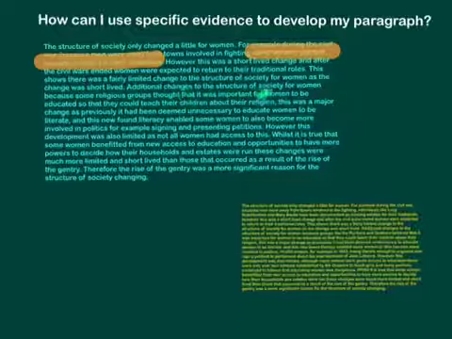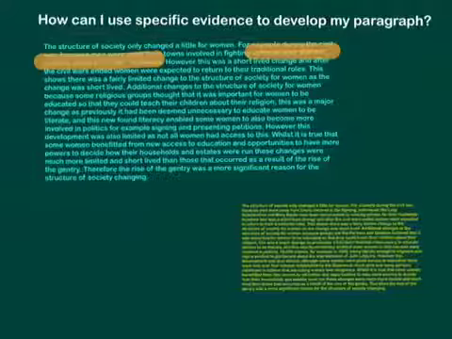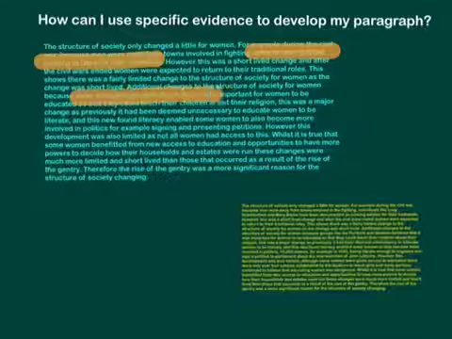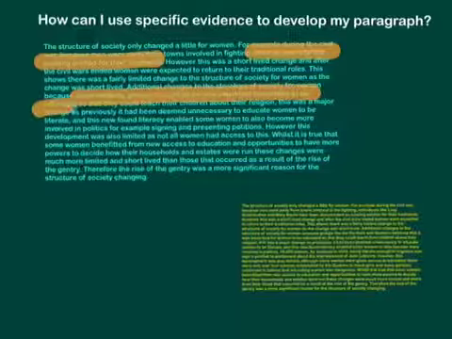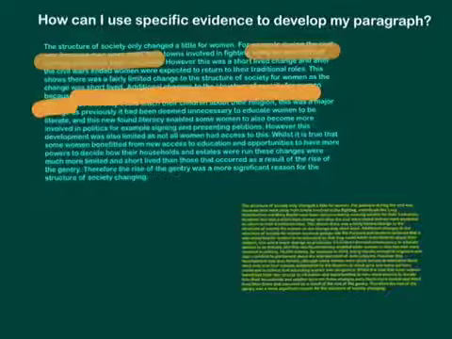Additionally, changes to the structure of society for women because some religious groups thought it was important for women to be educated so that they could teach their children about their religion. This was a major change, as previously it had been deemed unnecessary for women to be literate. Before we go any further, and this is a fairly long sentence, so that's something else to consider, we've got that some religious groups thought it was important for women to be educated. Which ones? There's no real specific evidence there, just that some did. No indication of how many either. So it makes the point, again, not particularly strong.